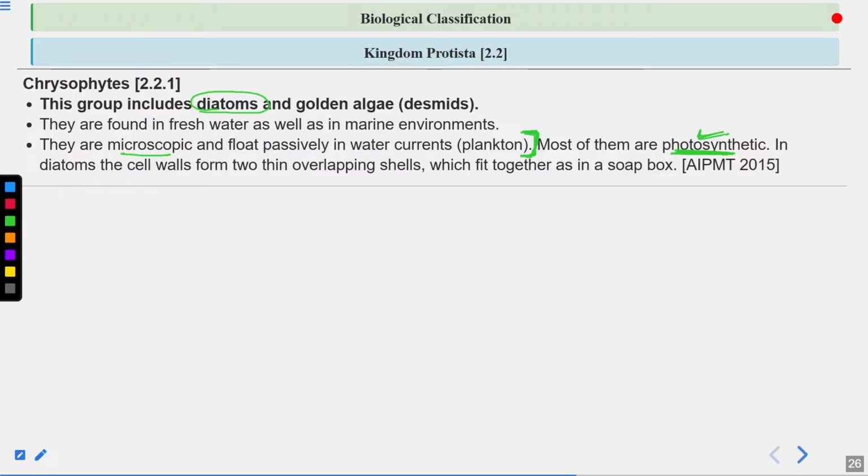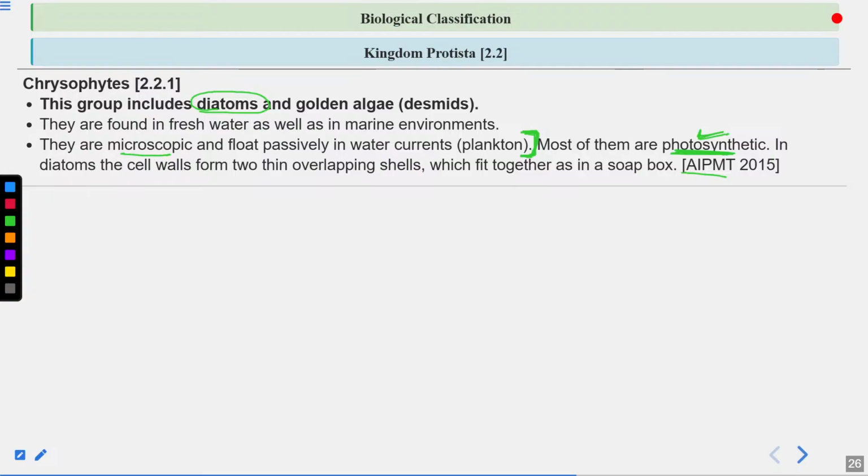Okay. Now what is the unique feature of diatoms? So the cell wall is unique in case of diatoms. Cell wall consists of silica and the cell wall is unique. And this unique cell wall is known as frustule. Remember this. The unique cell wall is known as frustule. Frustule has two layers.